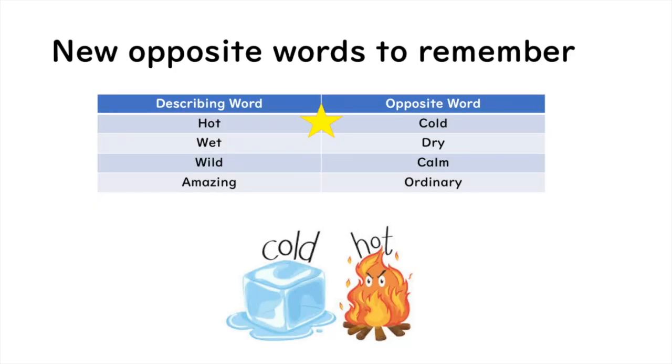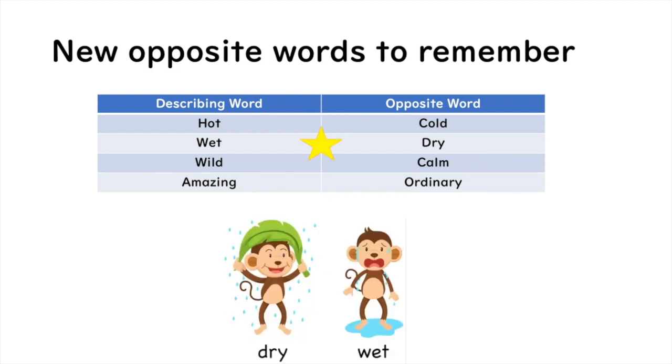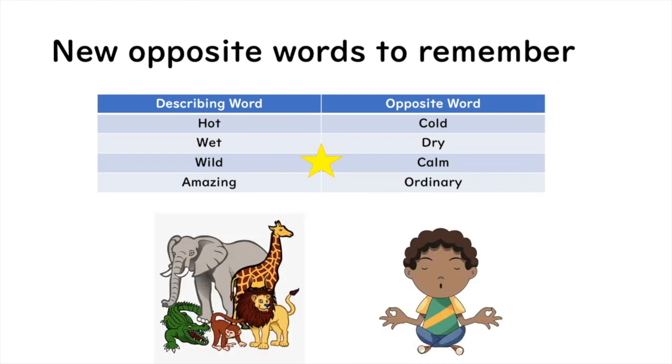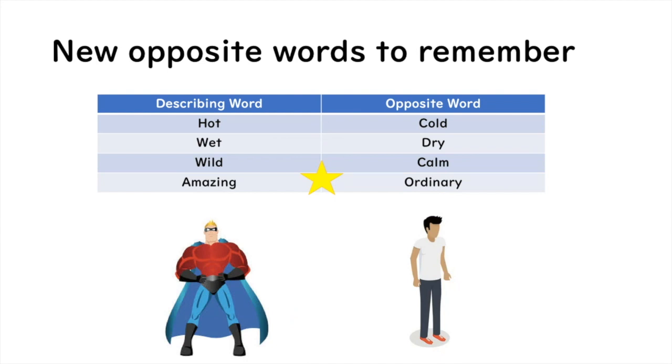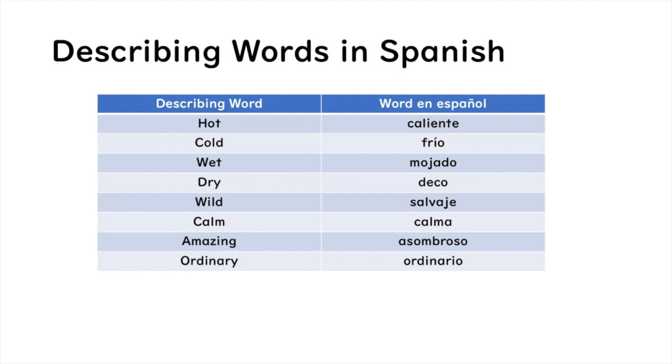Let's go over the new opposite words to remember. Hot is the opposite of cold. Wet is the opposite of dry. Wild is the opposite of calm. Amazing is the opposite of ordinary. And here are the describing words in English on the left and in Spanish on the right.